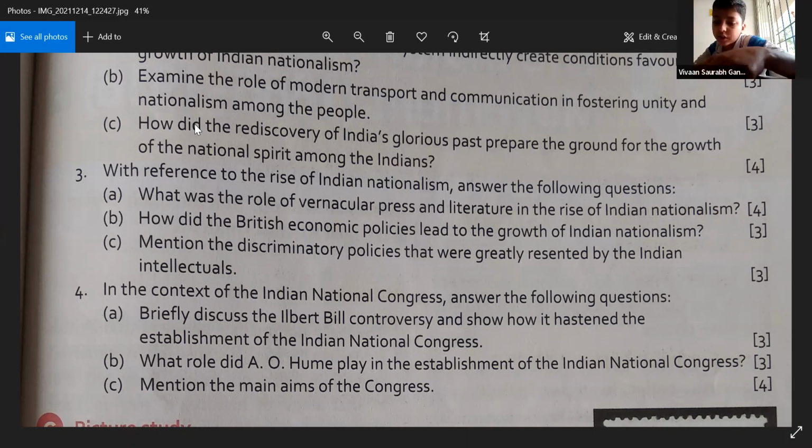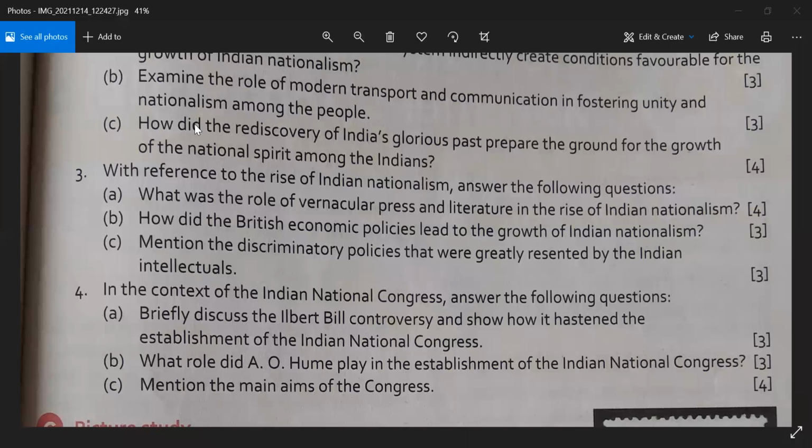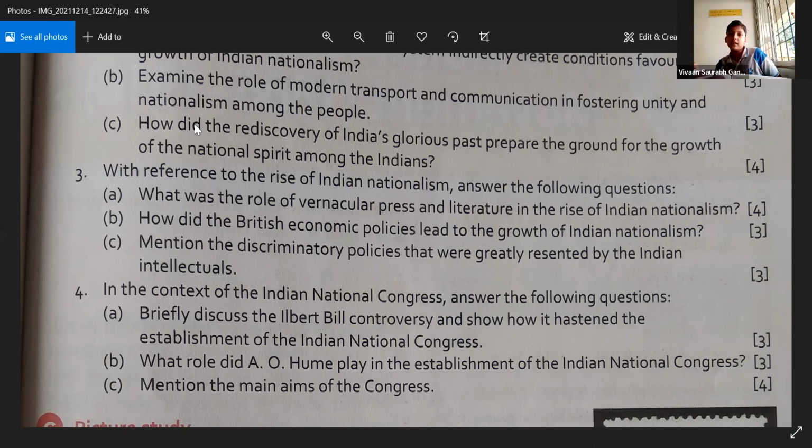Ma'am, the British economic policies led to the growth of Indian nationalism as follows. Ma'am, modern transport and communication system, vernacular press and literature. Third point, ma'am, Western education and modern ideas. Anybody else? Anybody else who would like to add to it? Economic policy.